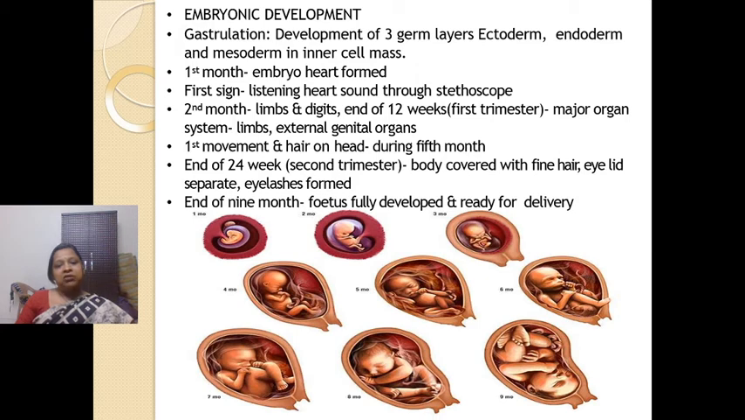Then after the second trimester, the eyelids separate and eyelashes are formed. And after the second trimester is done, the baby starts growing, and at the end of the 9 months, the fetus is fully developed and it is ready to be delivered.